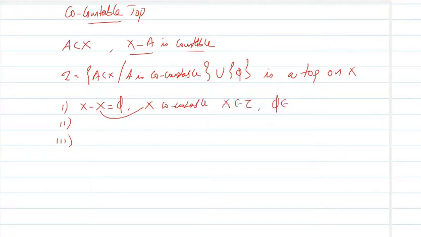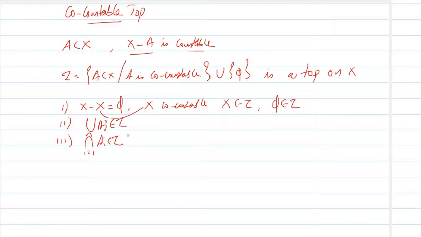Clearly phi by definition belongs to tau. Now you can verify that the union of A_i is in tau and the finite intersection of A_i is also in tau. So this is a topological space on X, and this topology is known as co-countable topology.